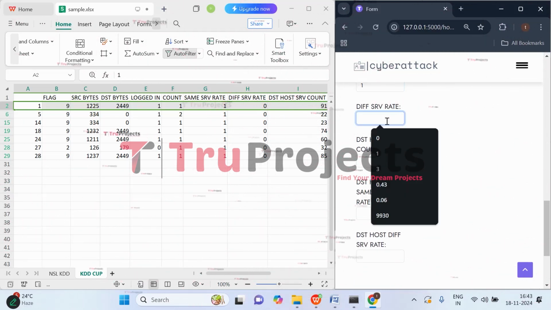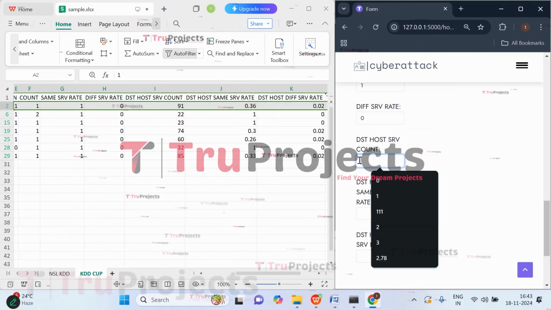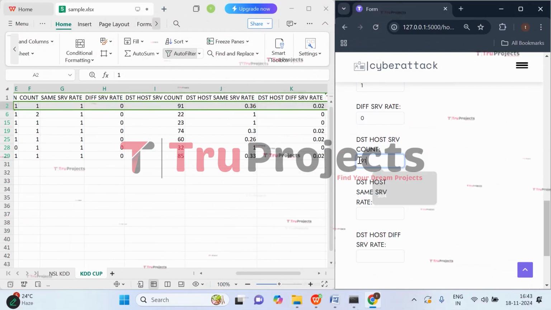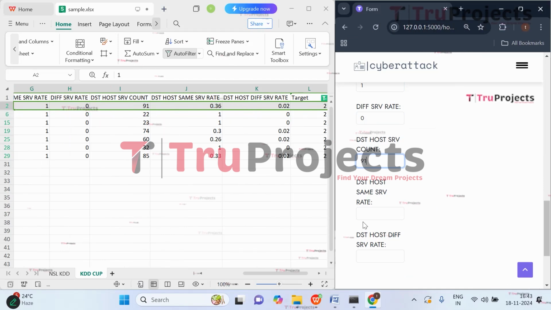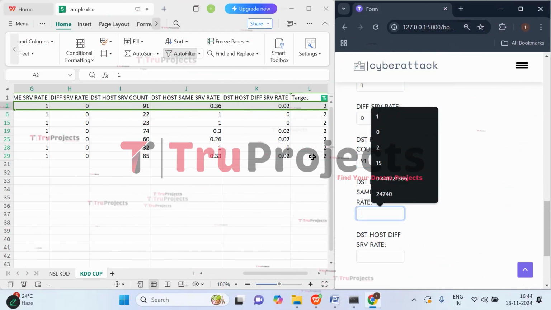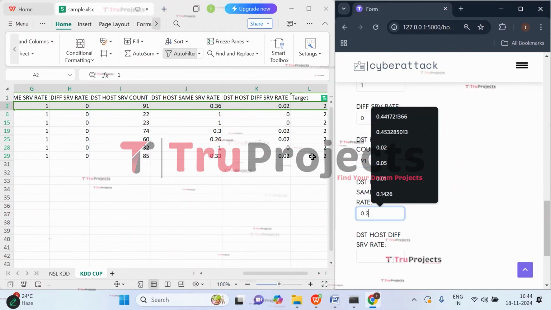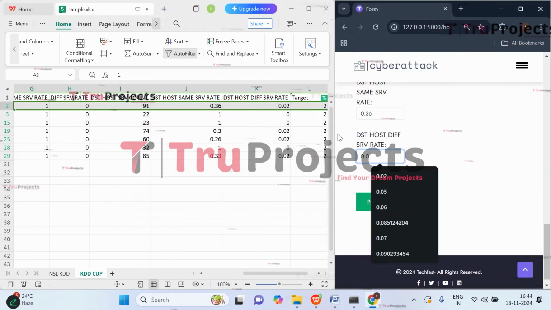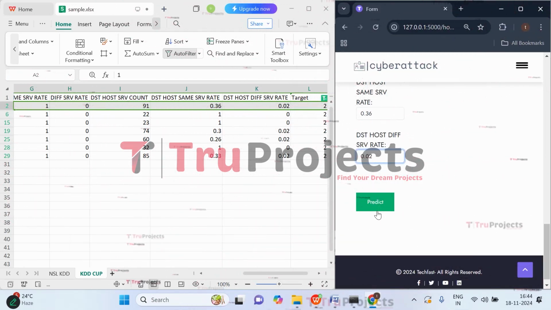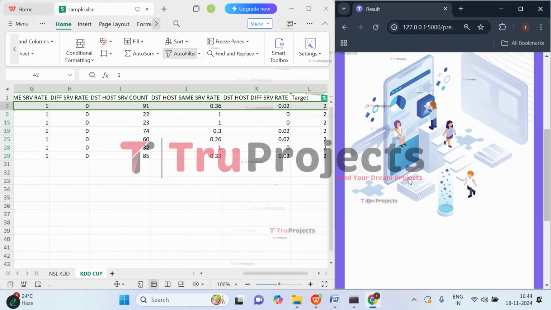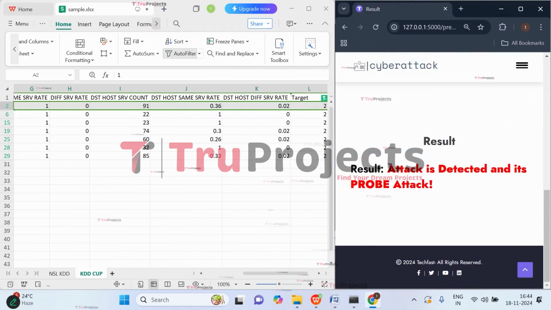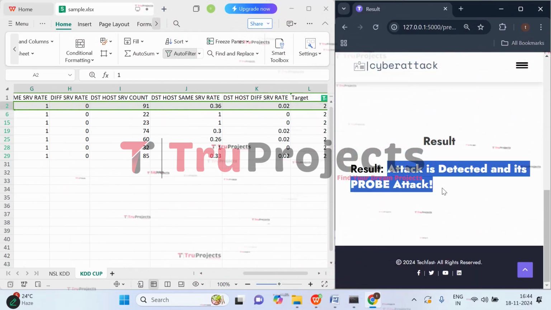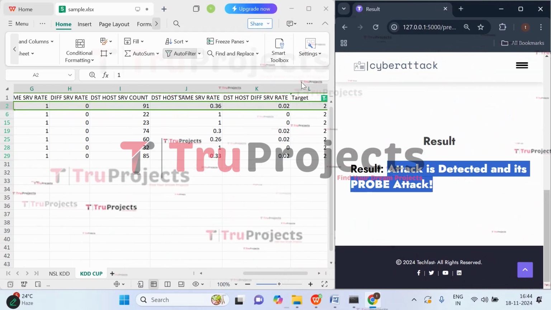Different SRV is 0. 91 is the destination host SRV count. Destination host same SRV is 0.36. Destination host different SRV is 0.02. Now click on predict. So here we got the prediction that attack is detected and it is probe attack. 2 refers to probe attack.